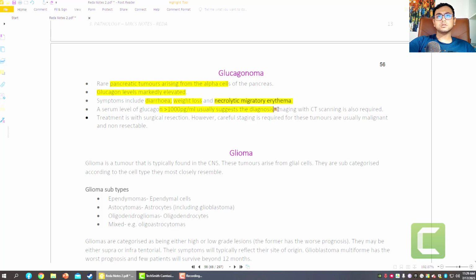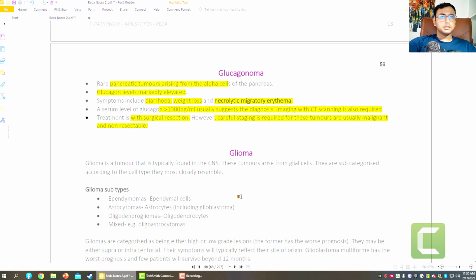So how can we diagnose it? CT scan is usually required to identify glucagonoma. Treatment is usually surgical excision, and careful staging is required for those which are usually malignant and non-resectable. So there are some other glucagonomas. If they are malignant, in that case most will be unresectable. That's why CT scan is necessary for grading.